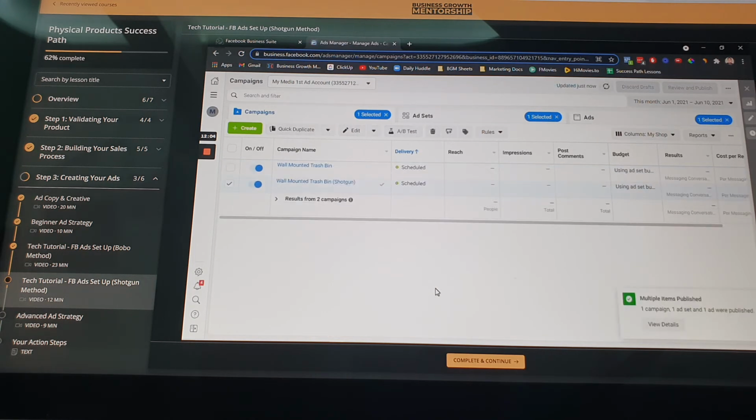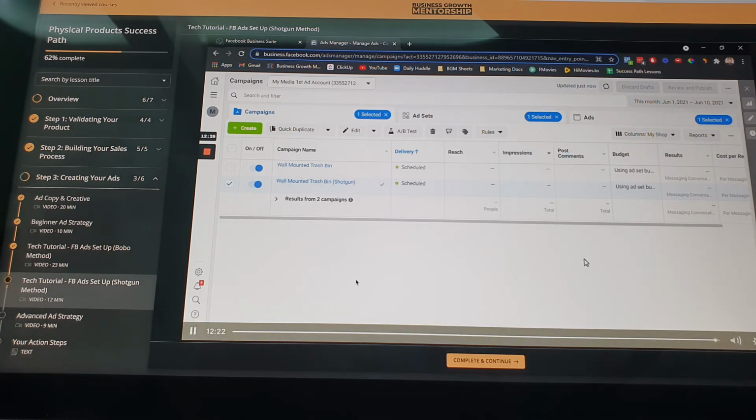Now, tapos na tayo how to create the Bobo method and then the shotgun method. The next video is I will teach you how to interpret the data na, from your inquiries, from your sales, and how to customize these columns. It will be easier for you to interpret yung data ng campaign mo. And thank you for following.